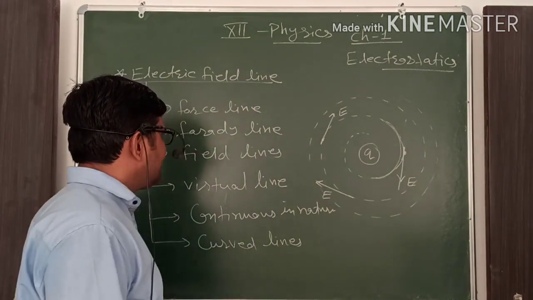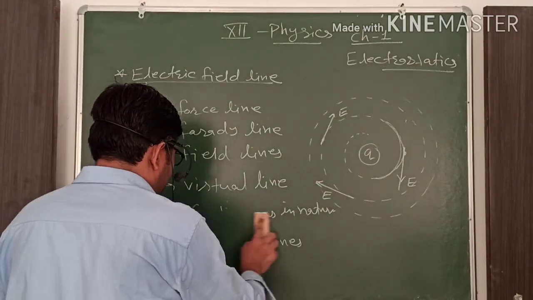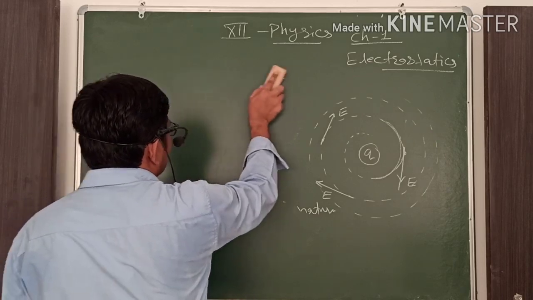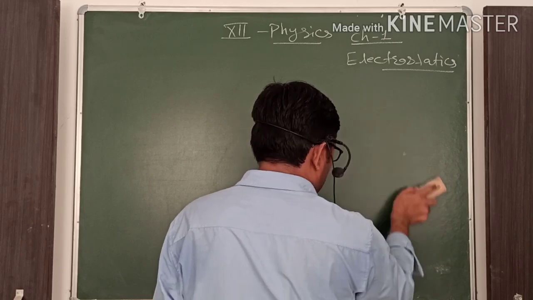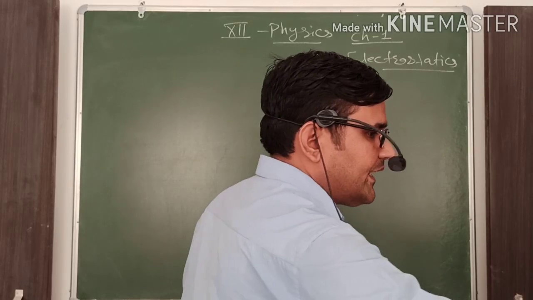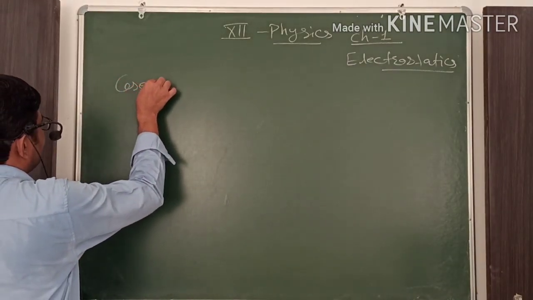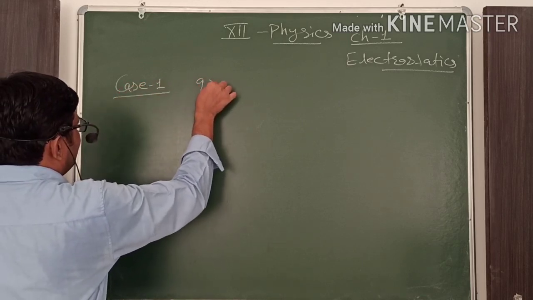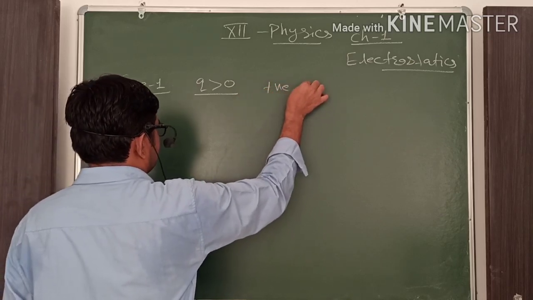Now, we are considering the electric field lines formulation for positive and negative charges, and after that, when positive and negative charges are placed near each other, the nature of the field lines. Okay, we are moving on to case number 1. Here we consider Q greater than 0, which means it is a positive charge.